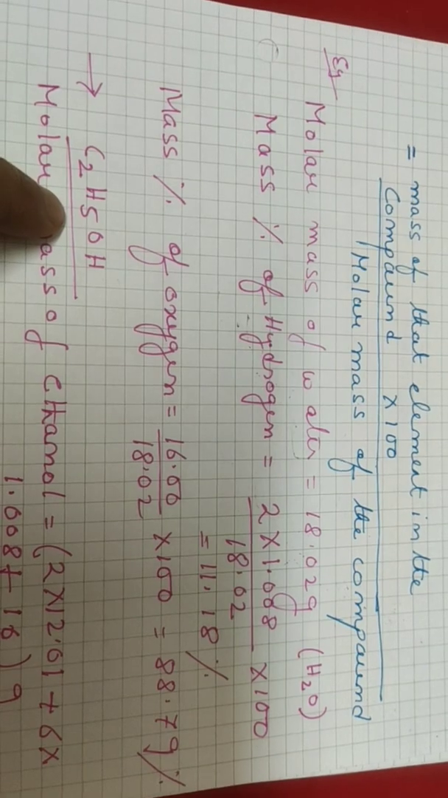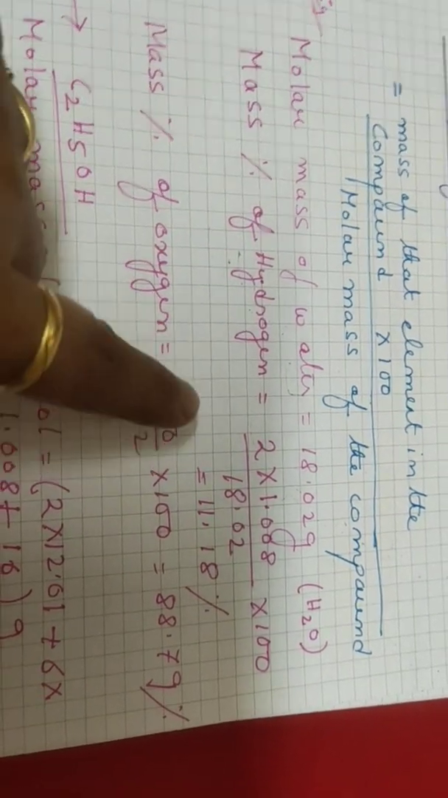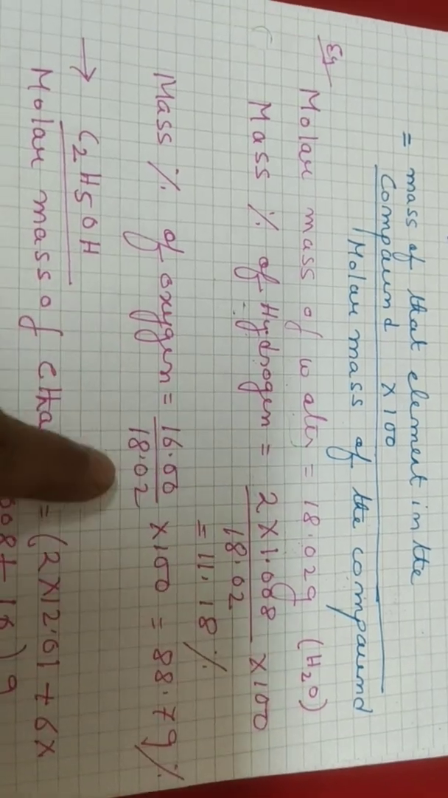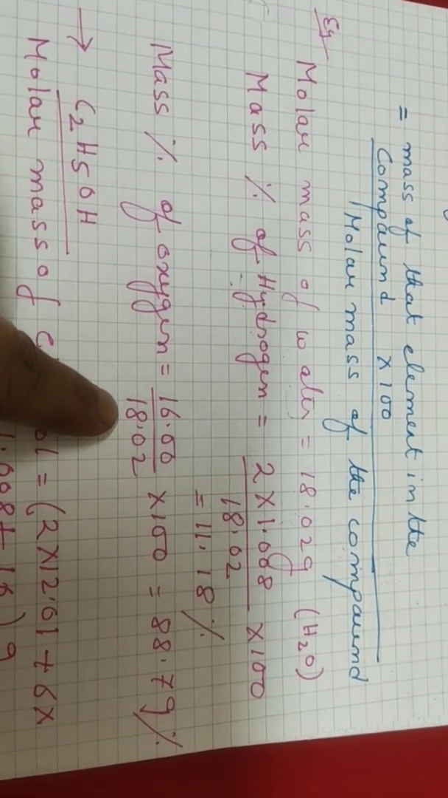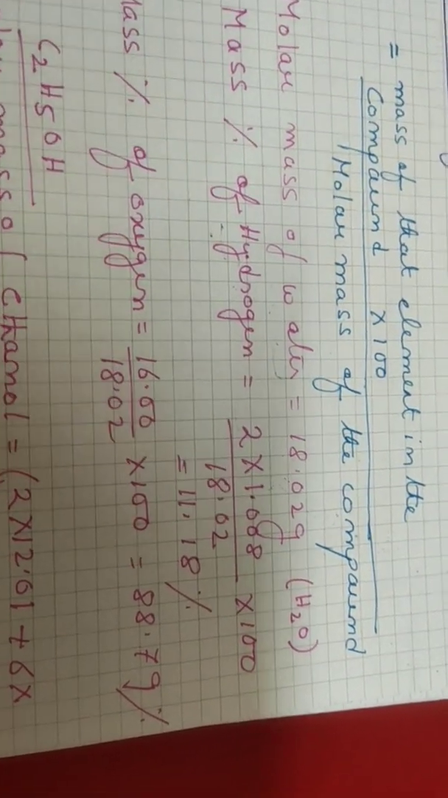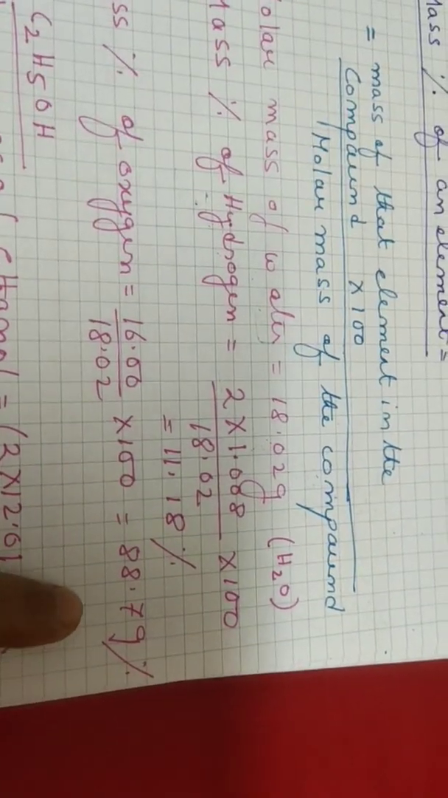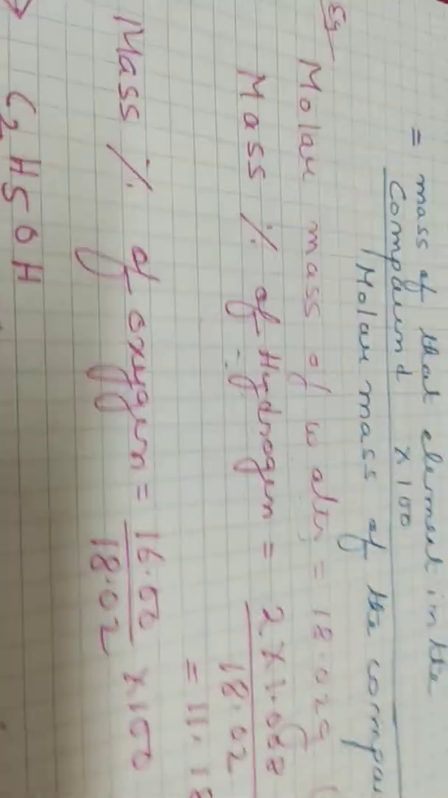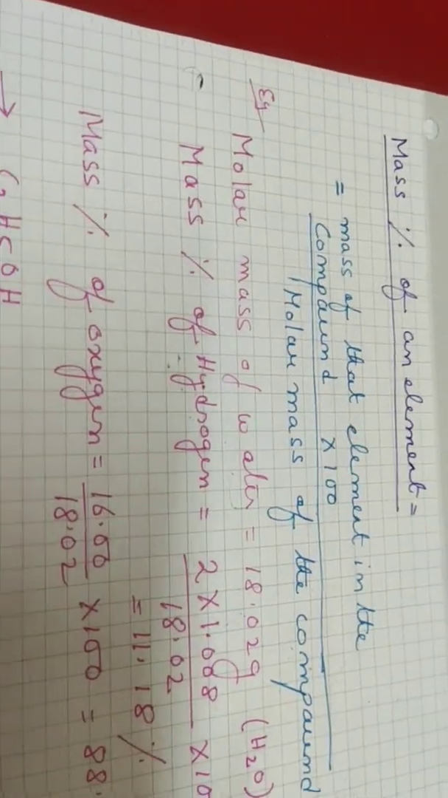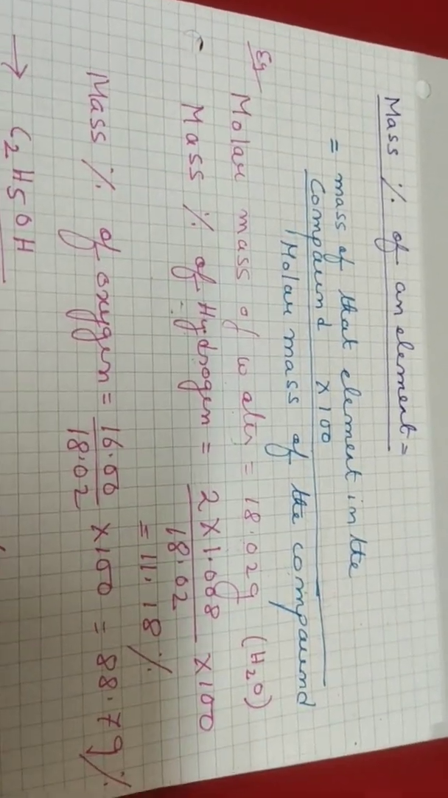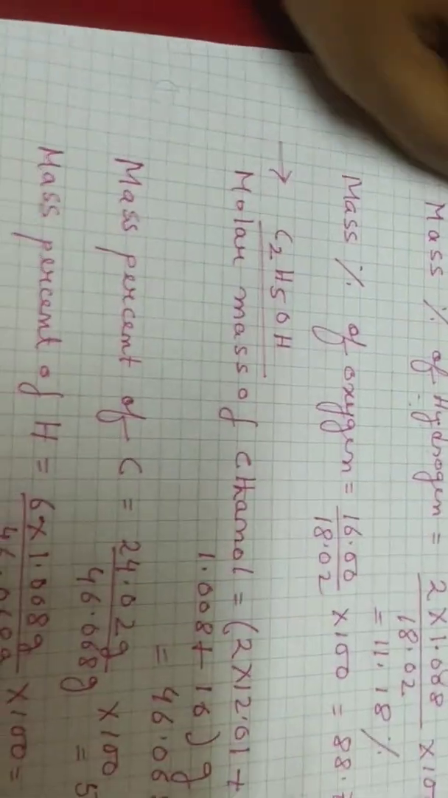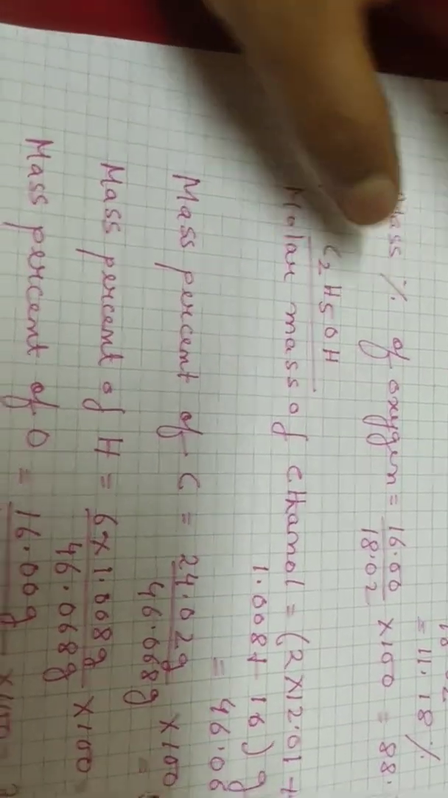For the mass percentage of oxygen, it is 16. There is one oxygen atom, so it is 16 divided by 18.02 into 100. So it is coming to 88.79%. So we can easily find the mass percentage of any element present in that molecule. For example, if we take ethanol, that is C2H5OH.